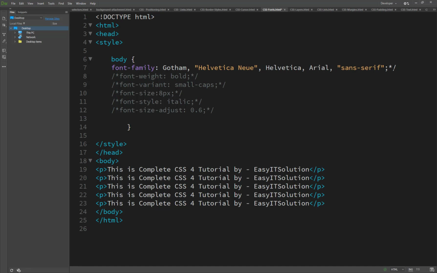I have set the font family here, it's Gotham, and this one is automatically selected. So just remove it and type the font family here.